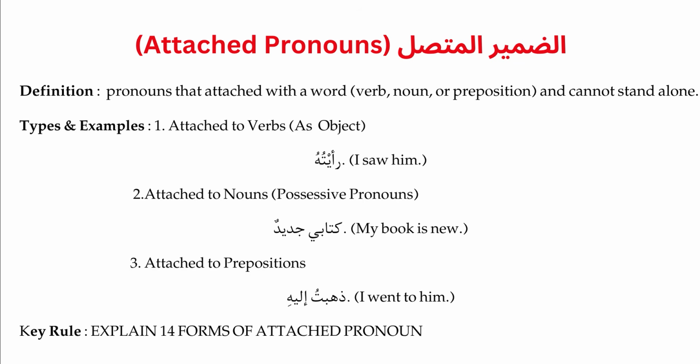Kitabi, my book. Here it is in the case of a possessive. And the third is attaching with a preposition: dhahabtu ilayhi, fihi, minhu. I went to him. In ilayhi, the pronoun he is attached to a preposition, and now it is in the position of majrur. Then we have to explain the 14 forms of attached pronoun: hu, huma, hum, ha, huma, hunna, ka, kuma, kum, ki, kuma, kunna, i, na. These are the 14 forms of attached pronoun.